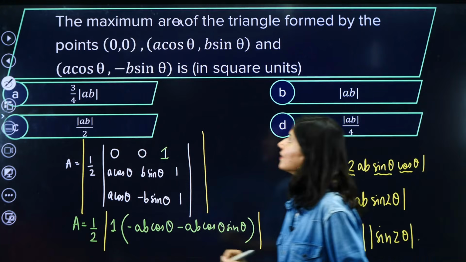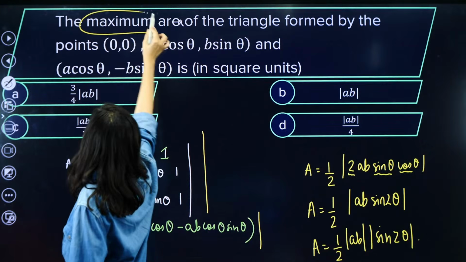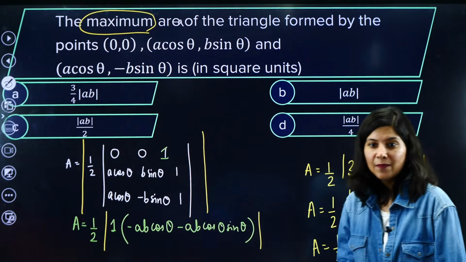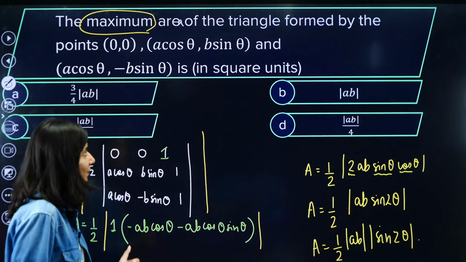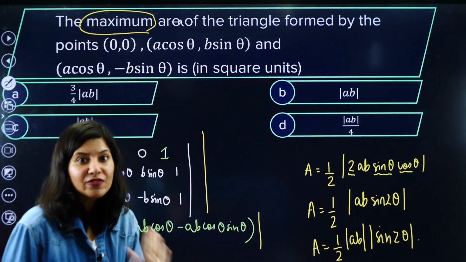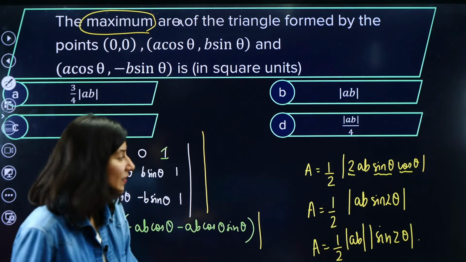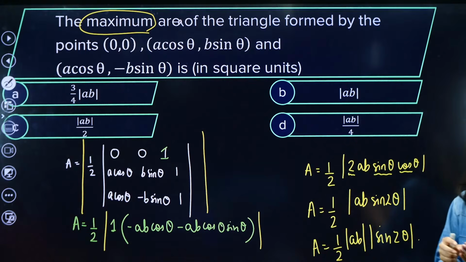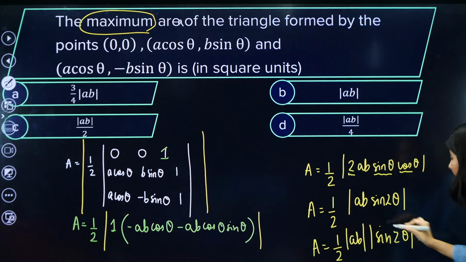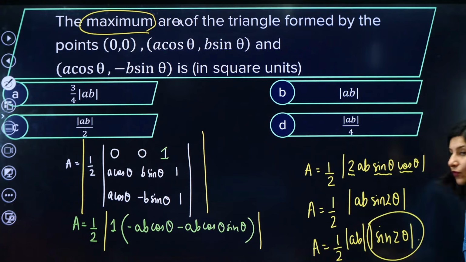Now we are interested in the maximum value of the area. A and B are fixed. What is variable? Theta is the variable. If we vary theta, the value of sin 2 theta will change. We need to ensure that sin 2 theta has its maximum value.